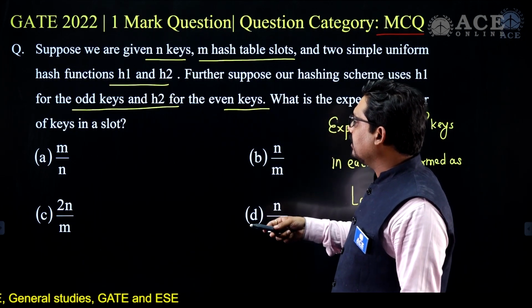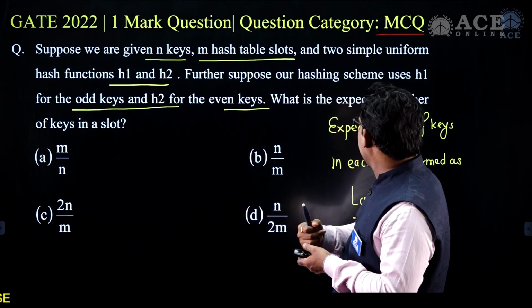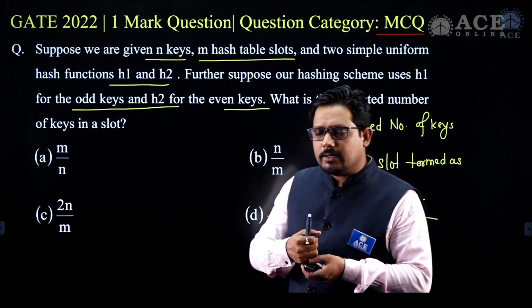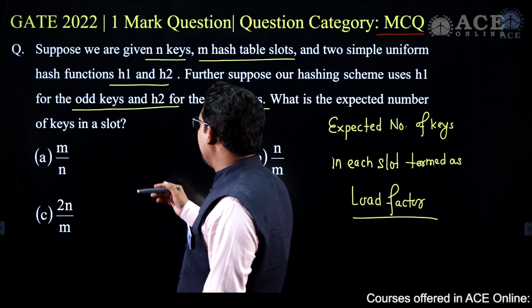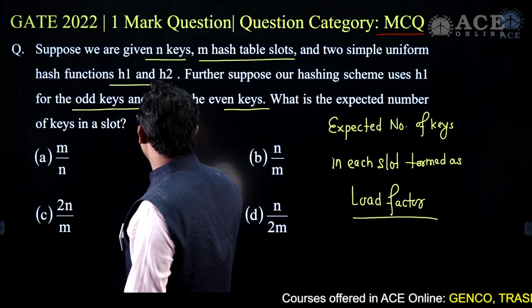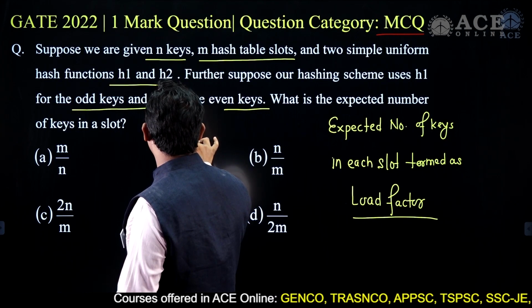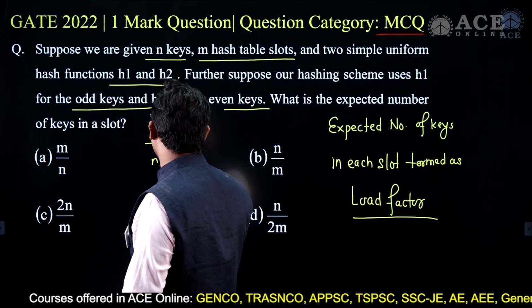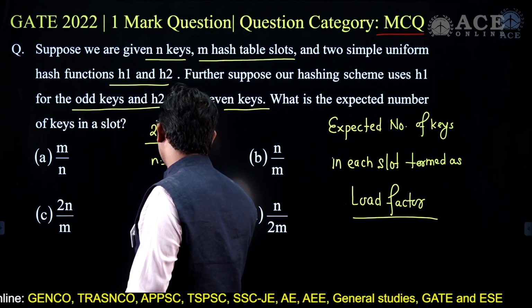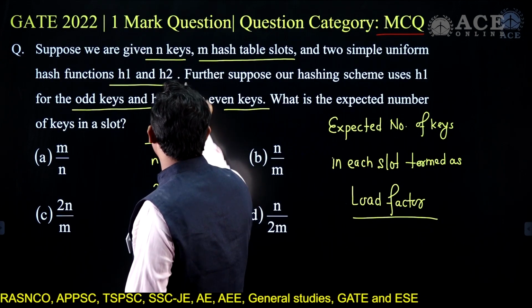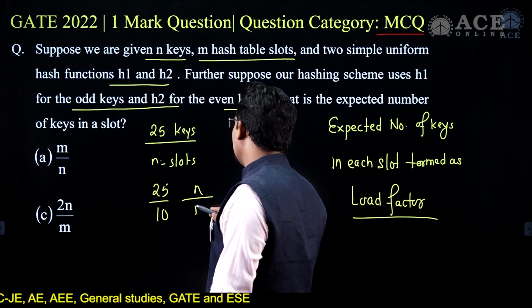What is the load factor here? What is the expected number of keys in a slot? In this case the average keys in a slot, with m slots and n keys, is n by m. So if we have 10 slots and 25 keys, it will be 25 divided by 10. So given n keys and m hash table slots, it is n by m.